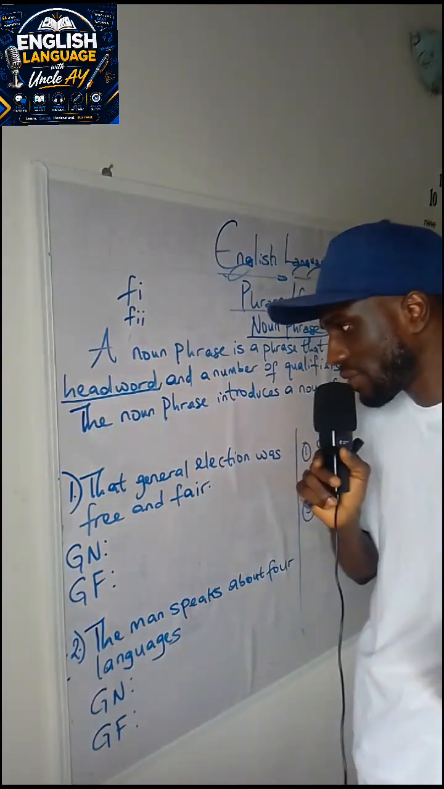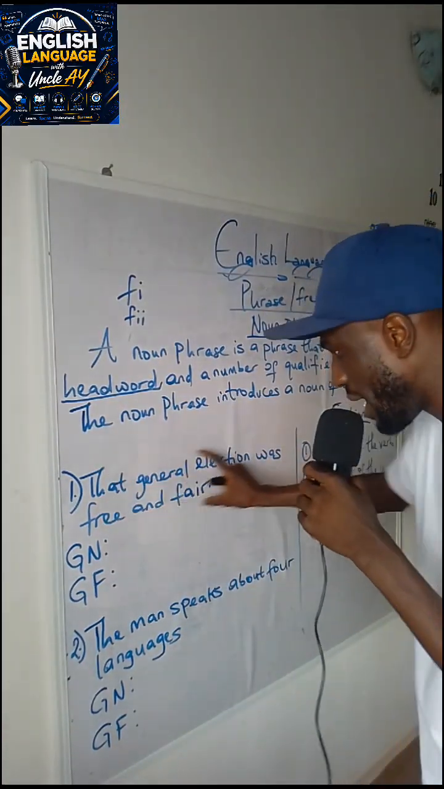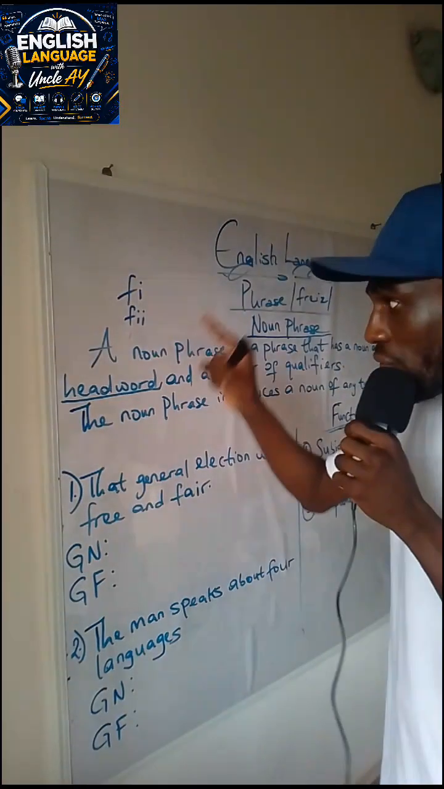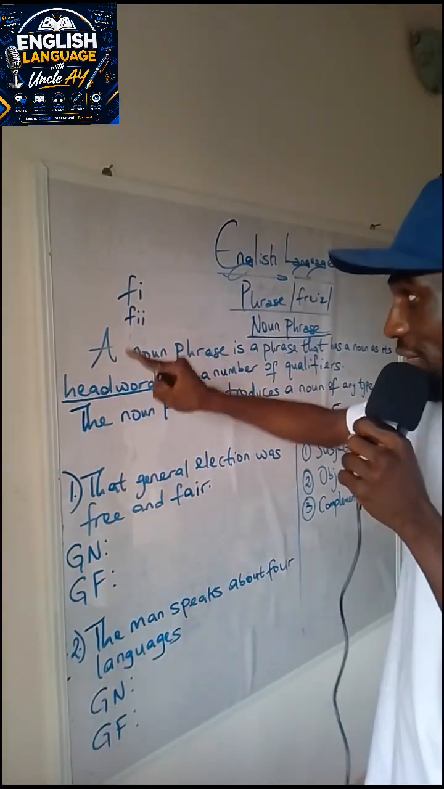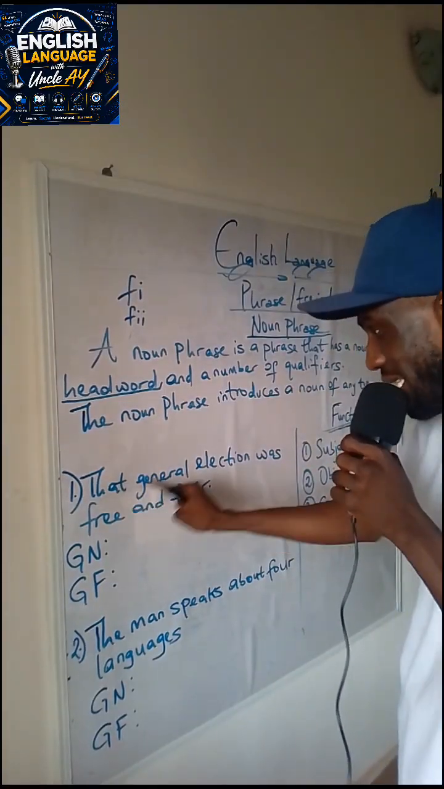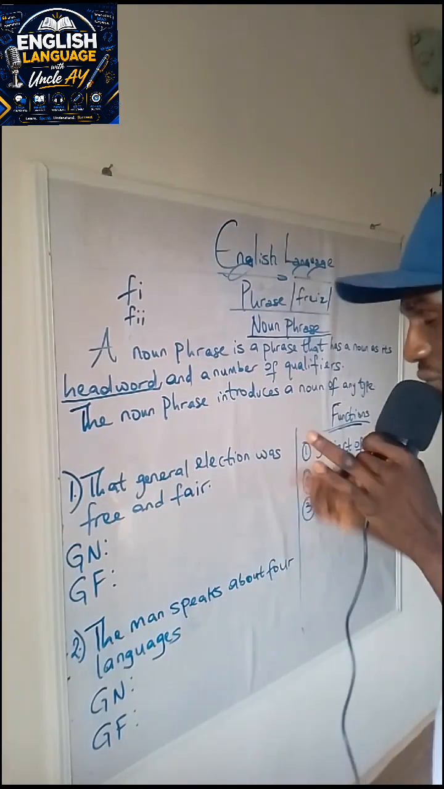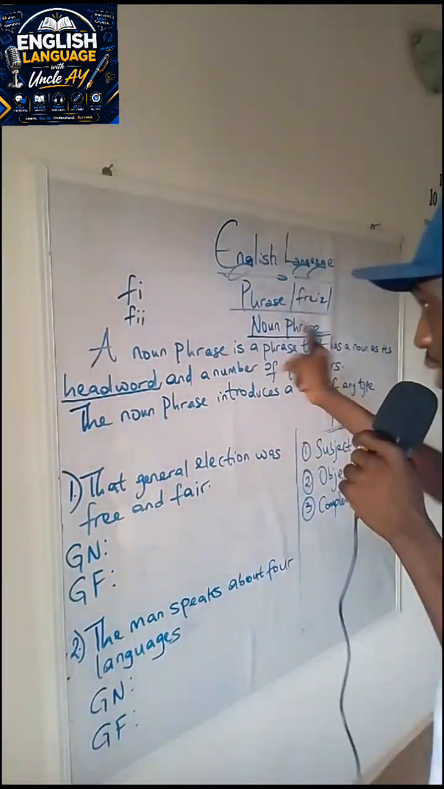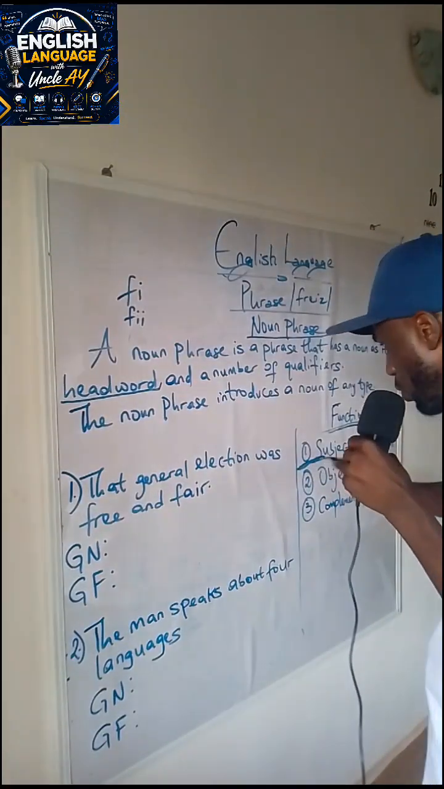So that said, let us look at some of these examples. Let's imagine that this particular example here was cut out from a comprehension passage and then given to us. Now F Roman numeral 1, we're having something like this: that general election was free and fair. Now, since we already have an inkling, more like a clue on what we are talking about, which is the subject of the verb, this is what we'll begin with.